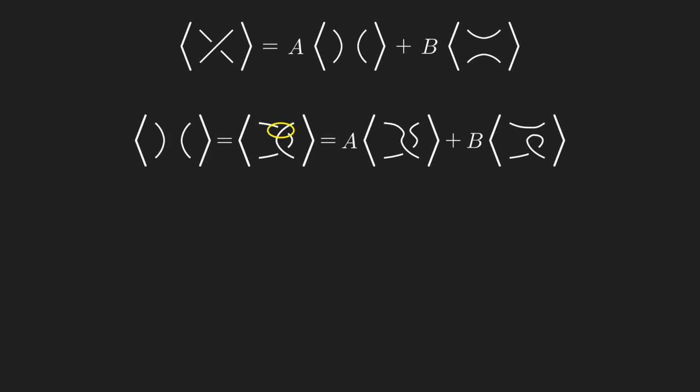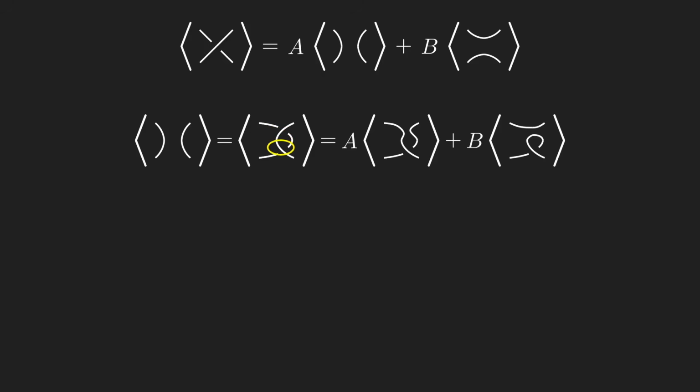We have to be careful which picture gets the a and which gets the b. Looking back at the skein relation, we see that when the crossing is oriented so that the overstrand has positive slope, the a is attached to the picture in which the strands connect vertically, whereas the b is attached to the horizontally connected picture. If we rotate the entire link 90 degrees so that now the overstrand has negative slope, the a is attached to the horizontally connected picture and the b to the vertically connected picture. This is consistent with what we did.